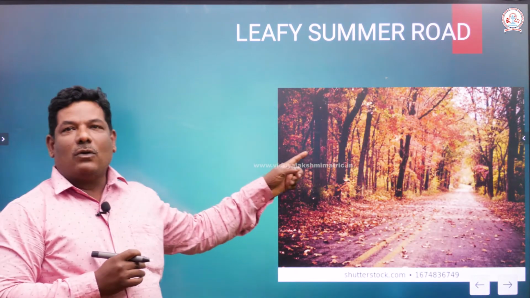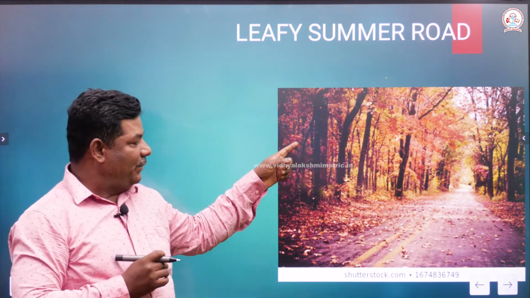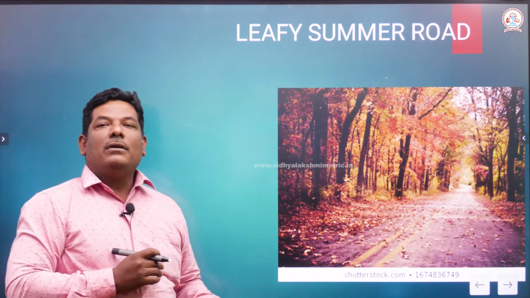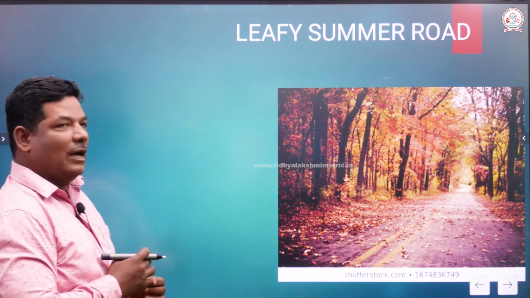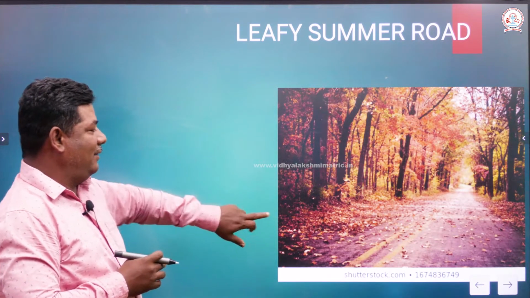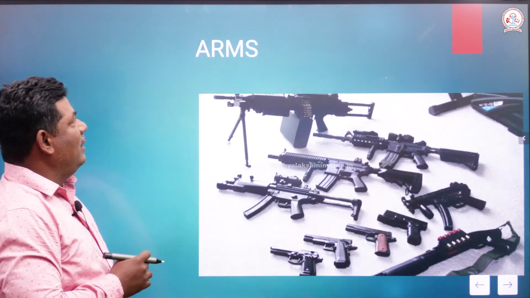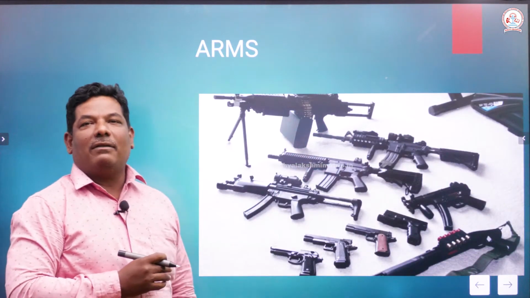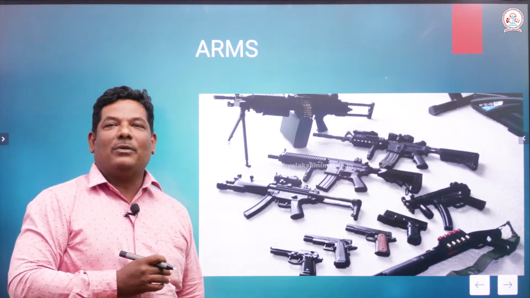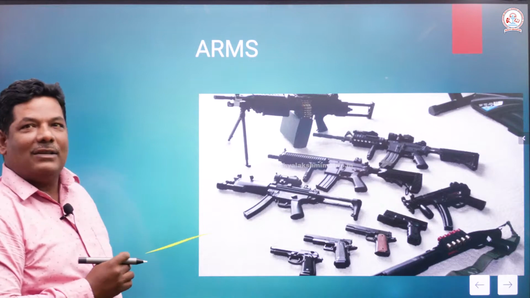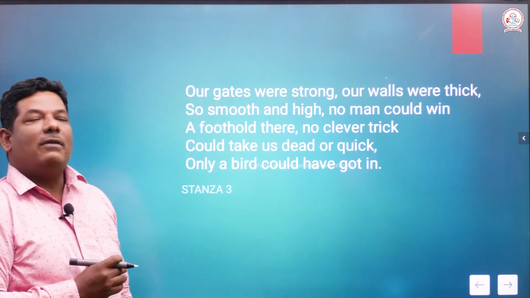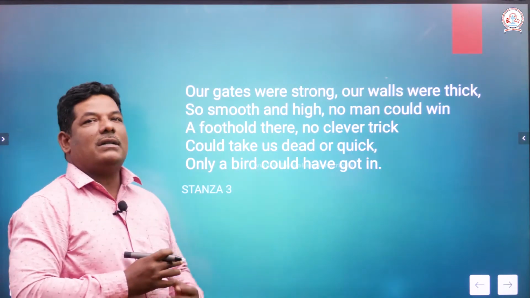See, look at the road. This is the picture I have chosen for you. You can see the road clearly, and the leaves have fallen on it. It is kept uncleaned, right? And also arms, weapons I have given for you. See, these are some of the advanced weapons, and needless to explain much about that. And we are just passing on to the third stanza.